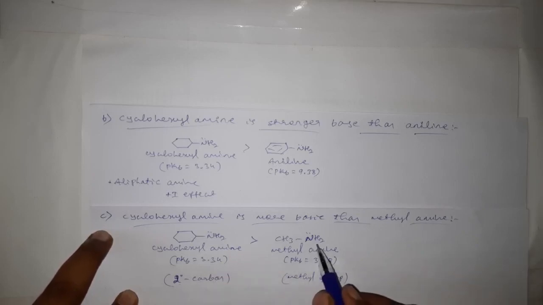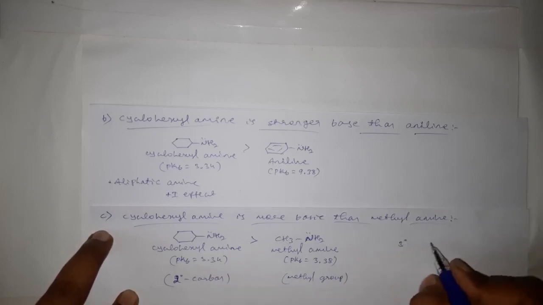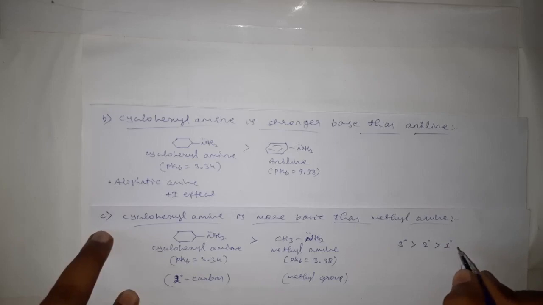Here the NH2 group is attached to a methyl carbon, and we know that a tertiary carbon has more plus I effect than a secondary carbon, a secondary carbon has more plus I effect than a primary carbon, and a primary carbon has more plus I effect than a methyl group. Why?